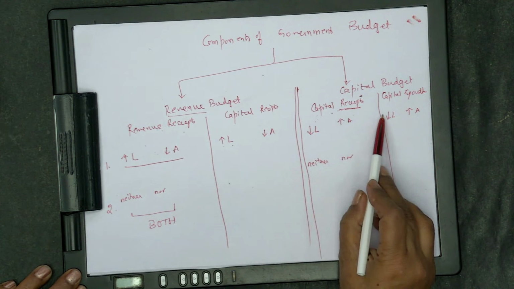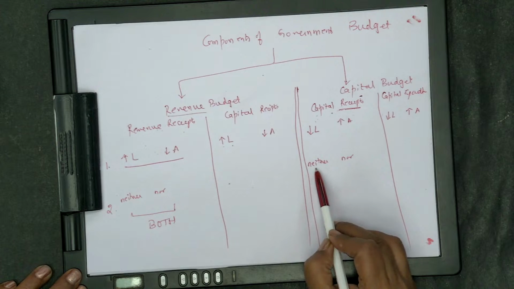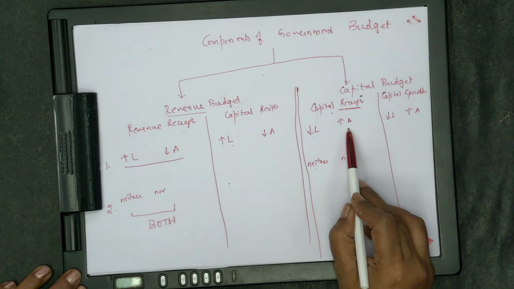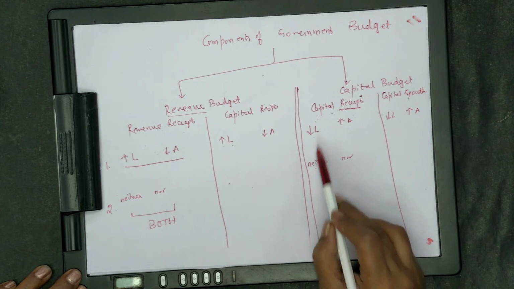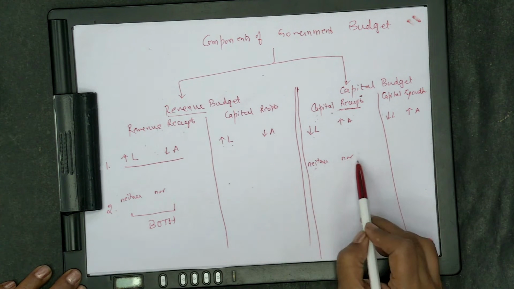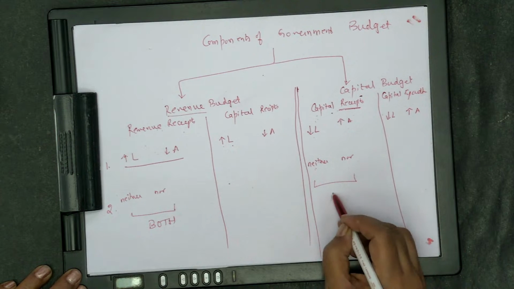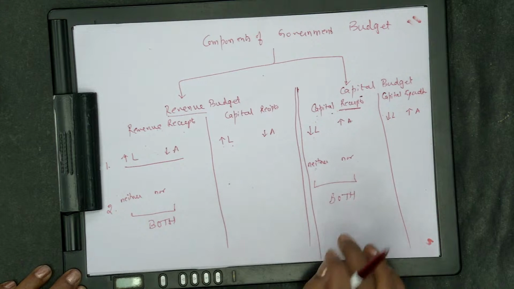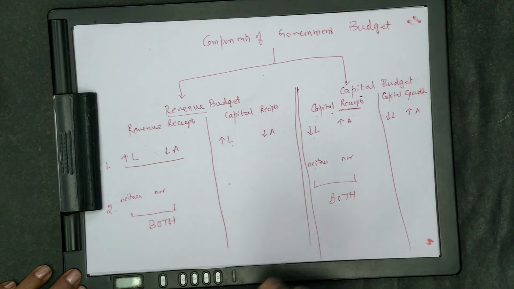What are capital receipts, children? That neither decrease liability nor increase asset. Again, both conditions should be satisfied. So, when you define them, be very careful of what you are writing in the paper.